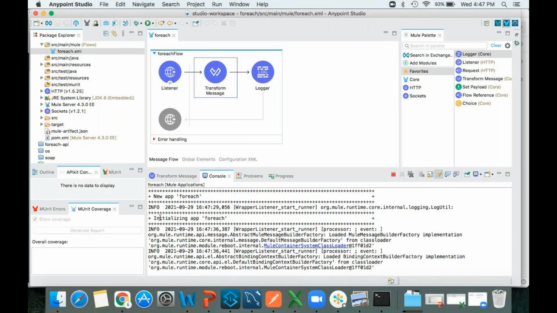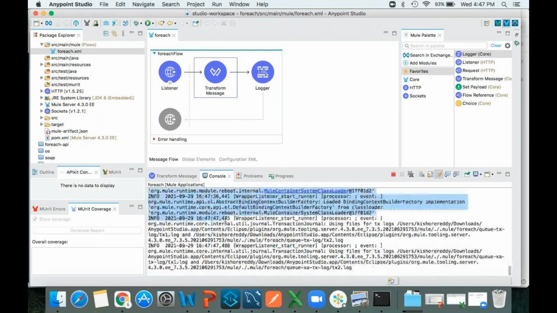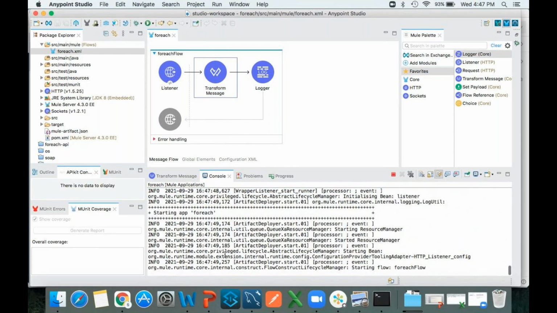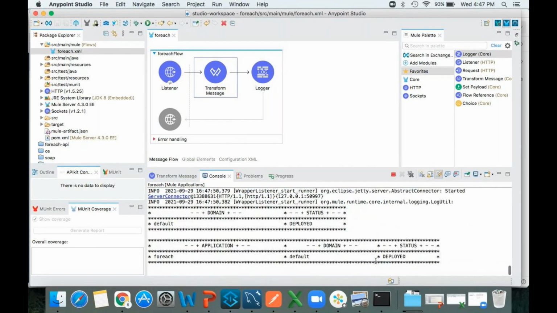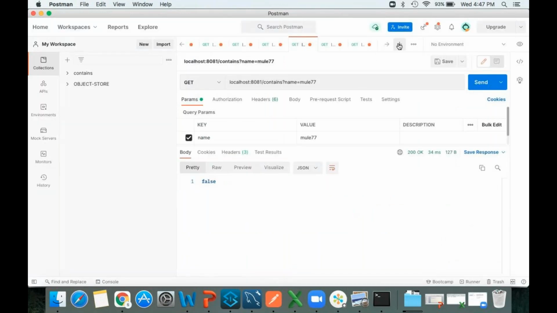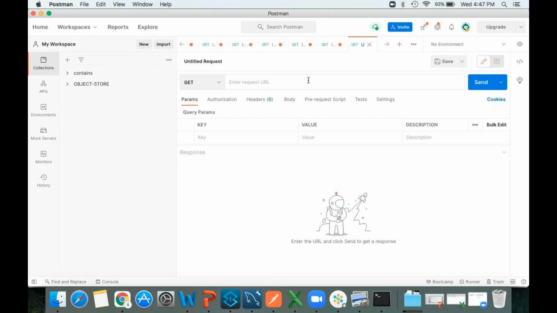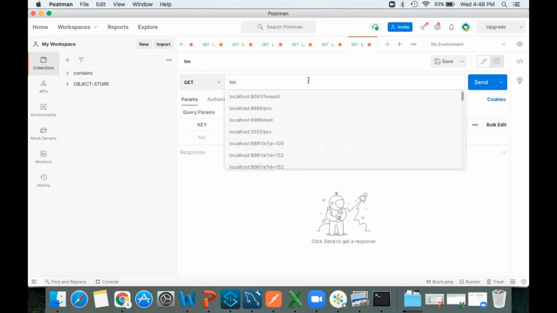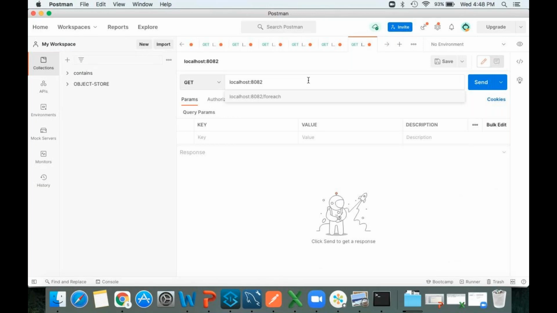It is initializing. See, my application got deployed. Okay, let me hit it from Postman. Click on new, localhost colon 8082 slash foreach, right?